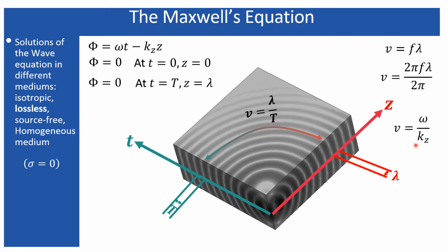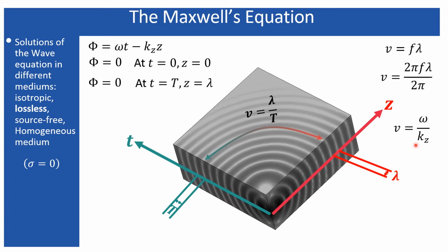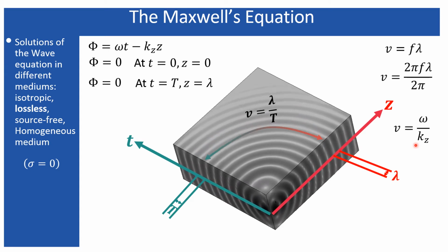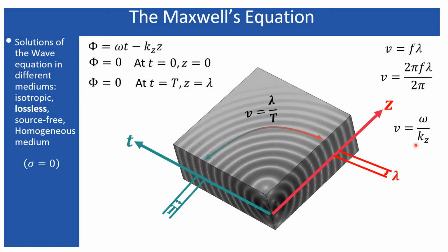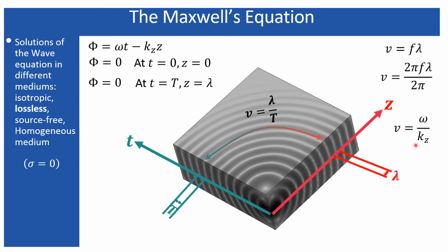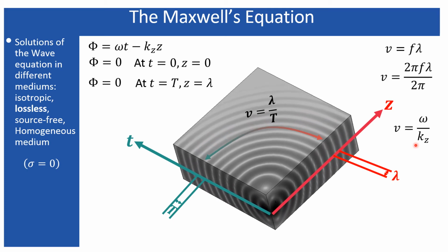Similarly, suppose the wave is propagating in a three-dimensional space, so that should include all the components of the k vector. So kx, ky, and kz should all appear in the expression of the k vector.